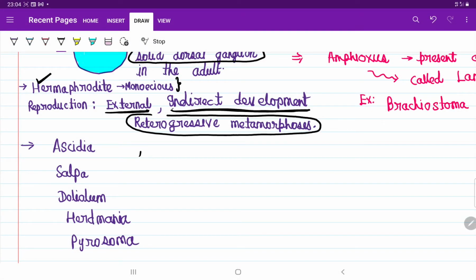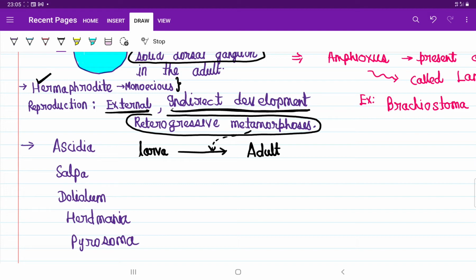If we have a larval stage, and that larva, after some changes, transforms into an adult, this transformation is called metamorphosis, where the adult achieves so many superior characters.